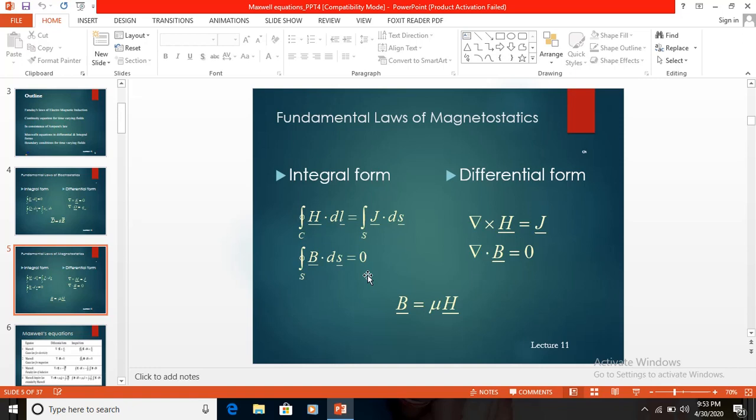D dot is equal to dou D by dou t, which is the displacement electric current density, amperes per meter square, and J is the conduction current density, amperes per meter square. E is the electric field, volts per meter, and B is the magnetic flux density, Weber per meter square, or otherwise Tesla.